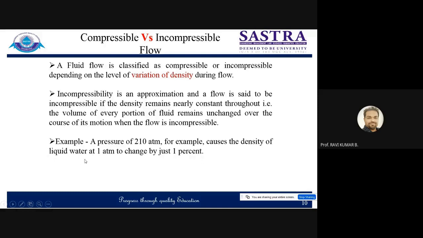If you want to change its density, you need to apply a pressure of 210. If you are applying this much, there will be just 1% change in density. So water is usually considered as incompressible. If you consider the case of gas, even if you apply 1 atmosphere, the density will change by more than 10 times the initial density, right? So liquid can be considered incompressible for practical purposes, but gases cannot.